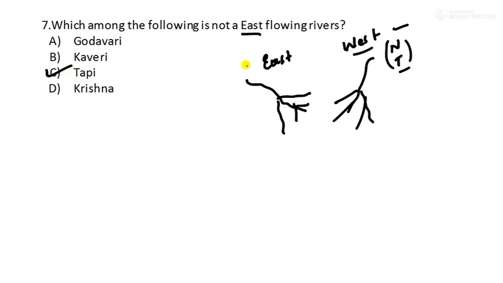So you have to remember the major rivers, not their tributaries. That is not much important, but if you remember, there is no problem in that. Okay, it's good for you only. But try to remember east and west flowing rivers.